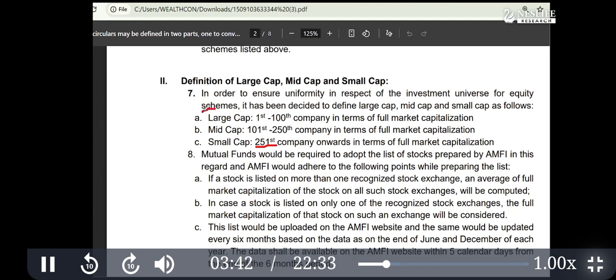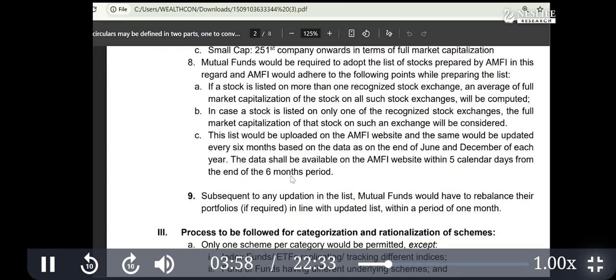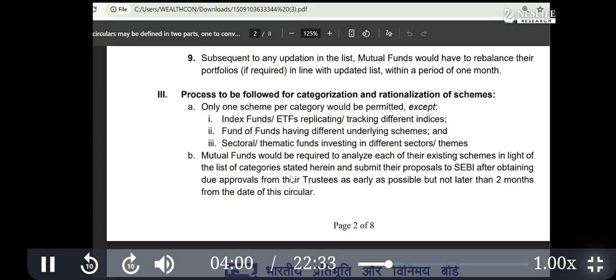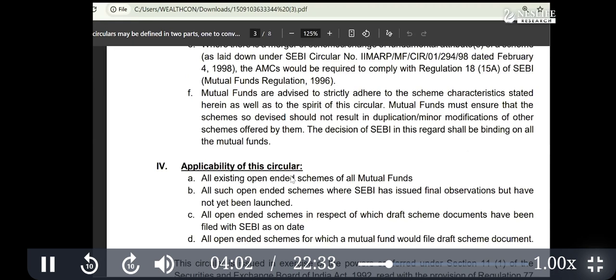This is the categorization of companies, and a mutual fund investing in those companies is automatically categorized as large cap, mid cap or small cap. There is one more category, micro cap, but I don't think that is required; we don't have to go into that detail. It will get confusing.